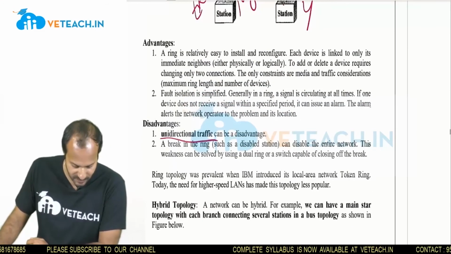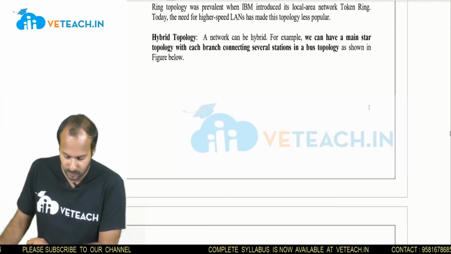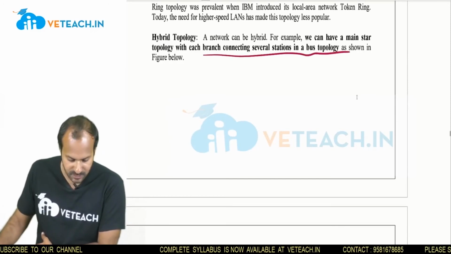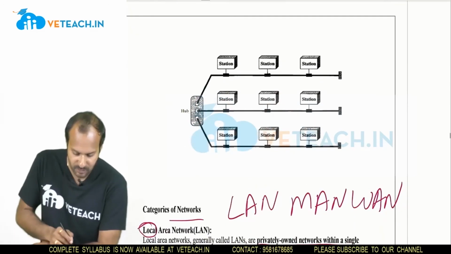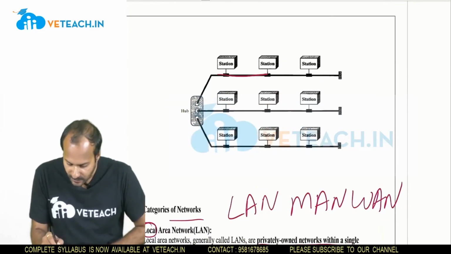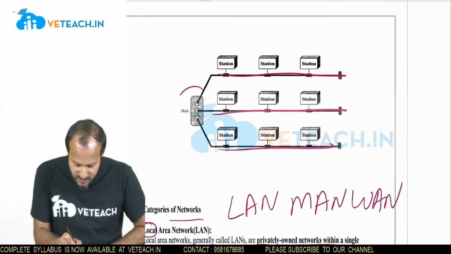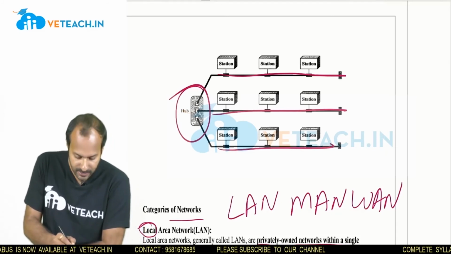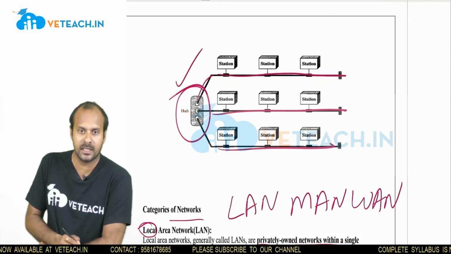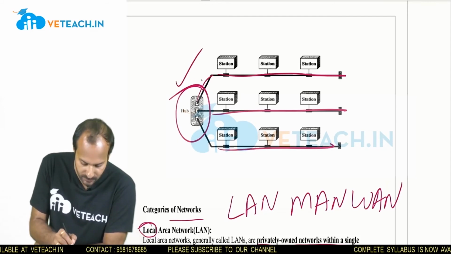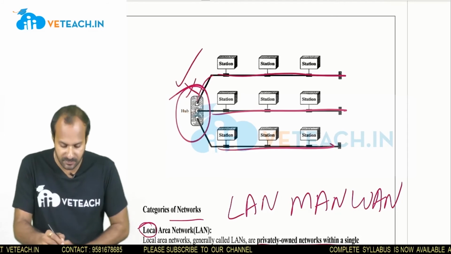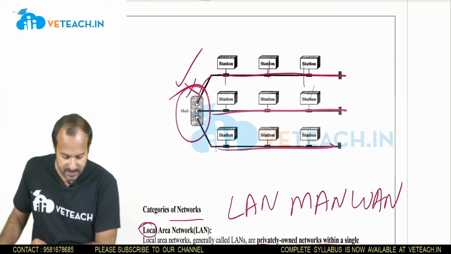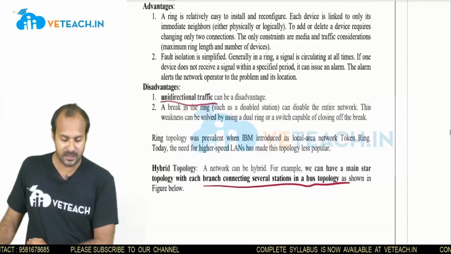That is unidirectional. And the last one is the hybrid topology. We can have a main star topology with each branch connecting to several stations in a bus topology, as shown in the figure. This is the hybrid topology. Each and every dedicated link is connected to the central hub, and the communication is done through this hub only. If there is any connection loss at the hub, then the entire communication between these stations will also be lost. This is one of the major disadvantages of the hybrid topology.